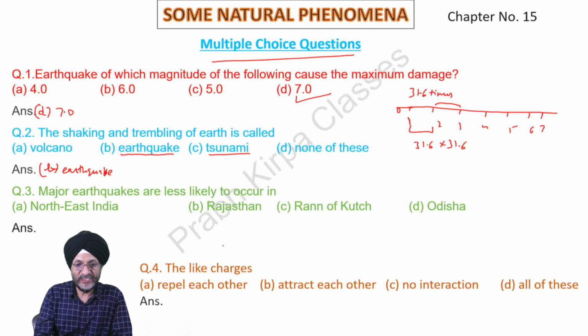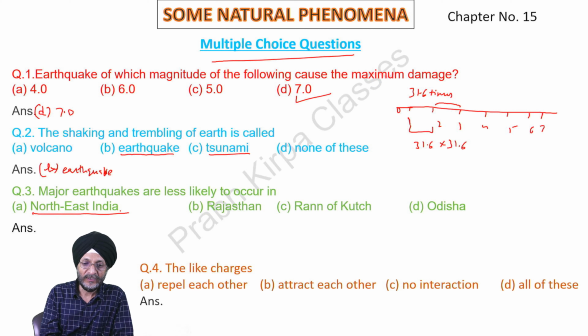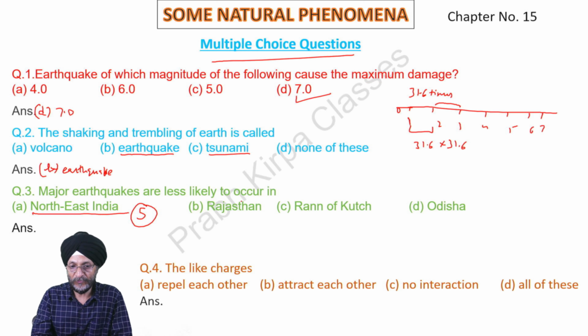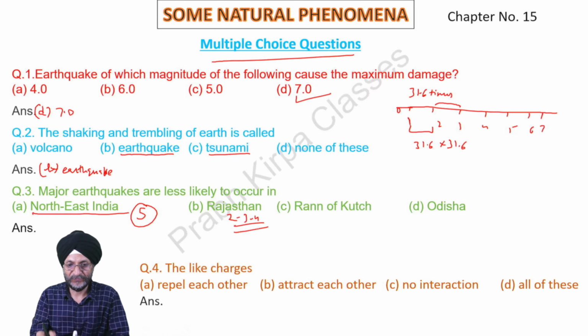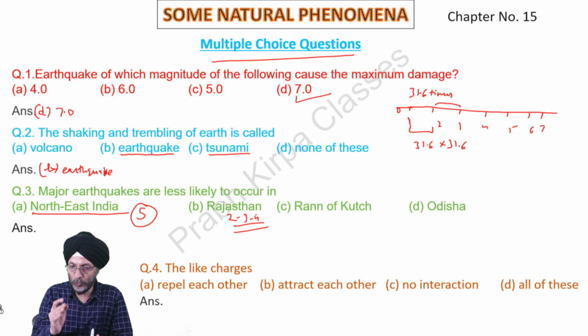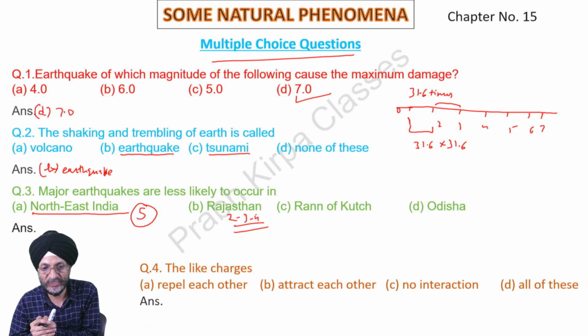Next, major earthquakes are less likely to occur in which place? As already told, the northeast Indian states all fall in the zone 5 category. Some places of Rajasthan fall in categories 2, 3 and 4 in the seismic zones, where the chances of earthquakes are there.